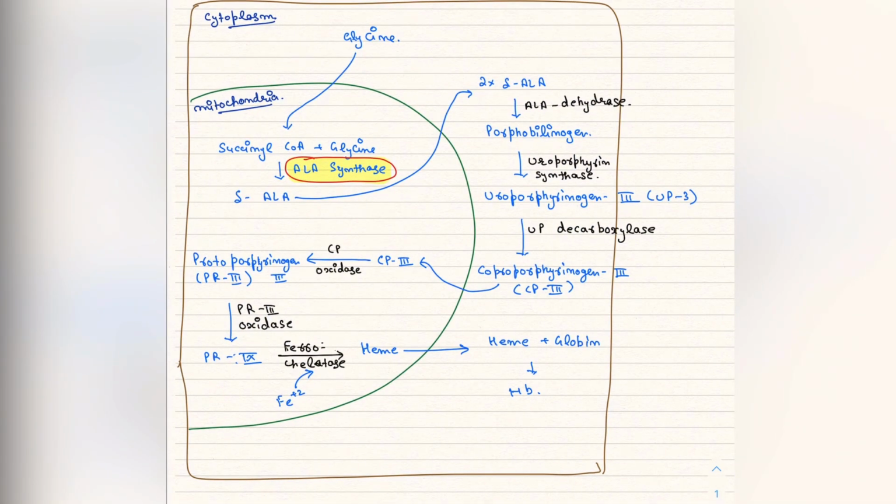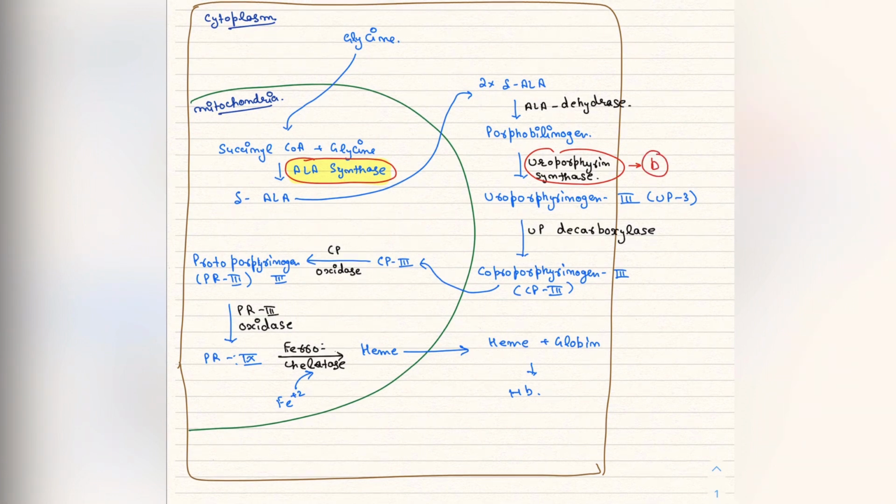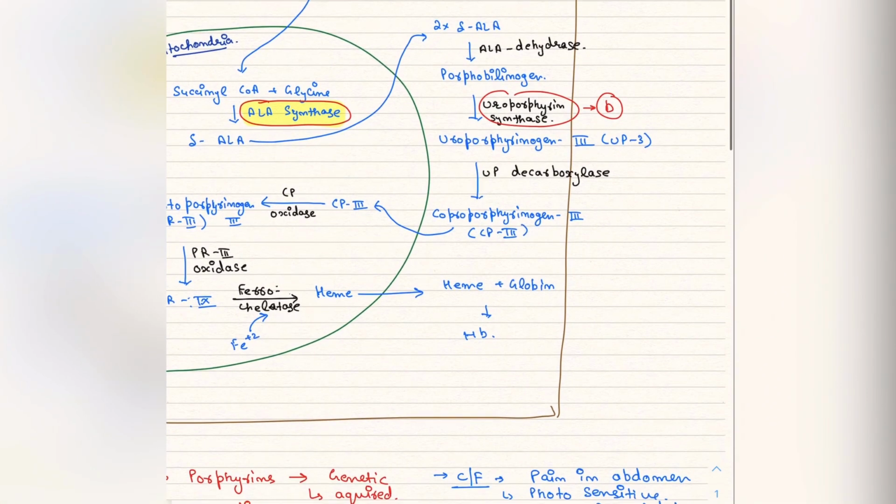So in this cycle, the first one is acute intermittent porphyria. So where do you think it is going to act, due to what can it happen? Acute intermittent porphyria generally acts on the formation from the porphobilinogen to the uroporphyrinogen 3. In this, both the first part and the second part are going to happen. At this step, generally if there is any deficiency or abnormality of the synthase at this step, it leads to the second one, that is congenital erythropoietic porphyria.